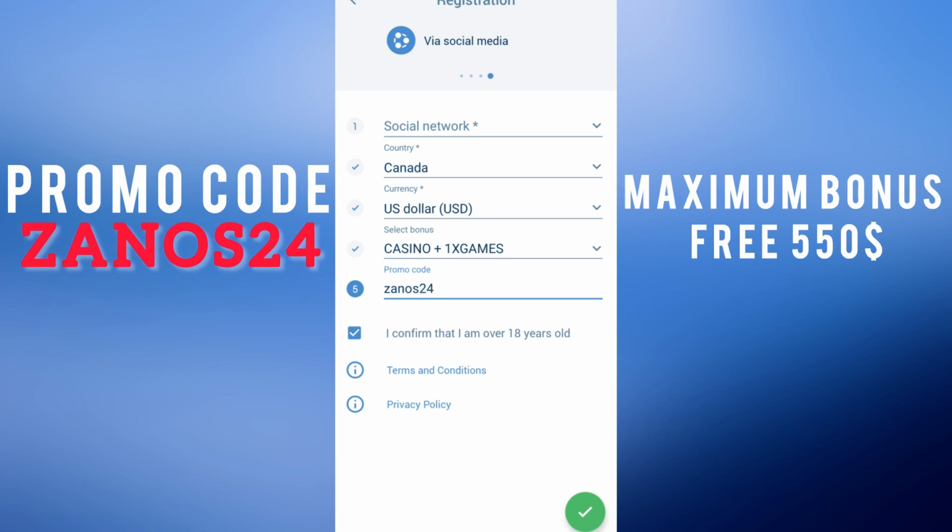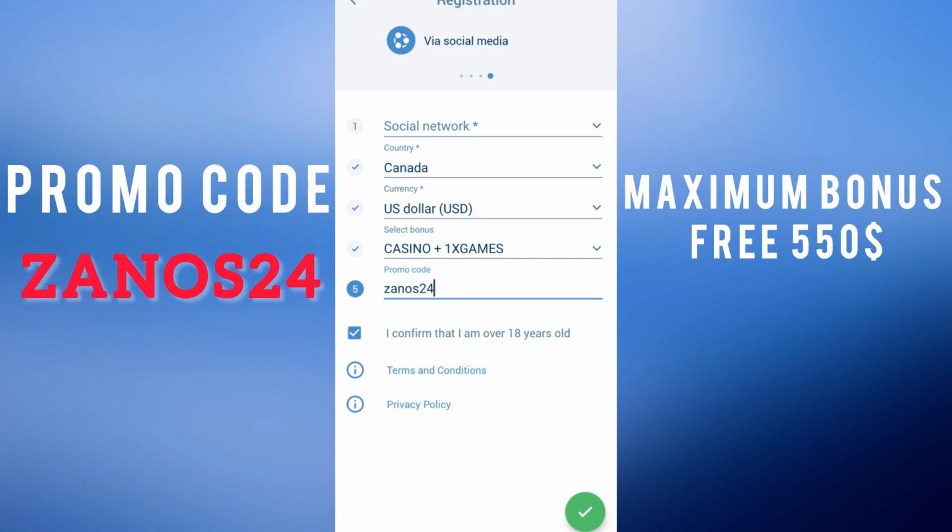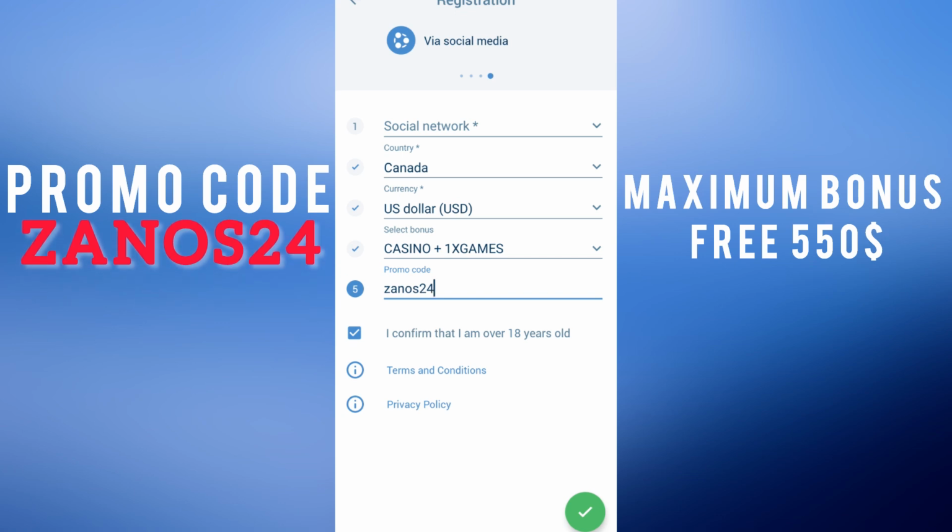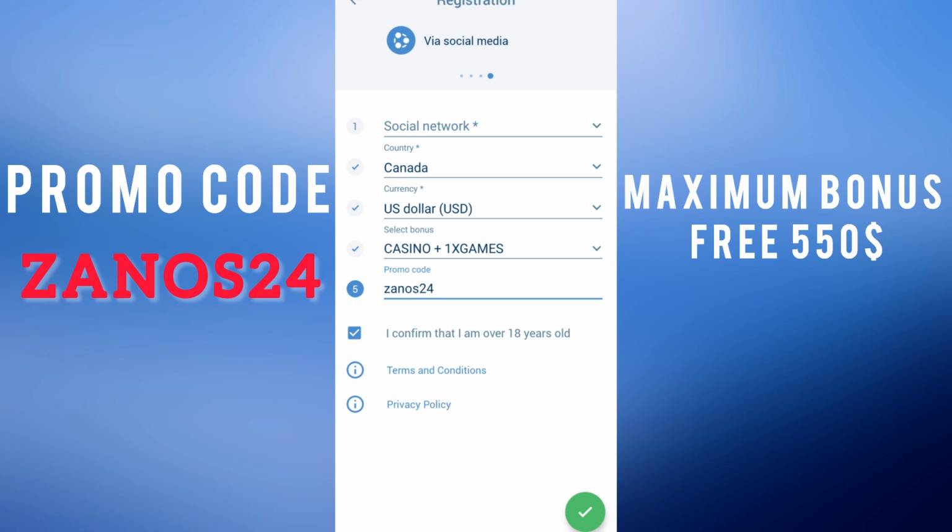Finally, go to the account deposits menu. In this menu, in order to receive a bonus, you need to replenish the balance in any way convenient for you. Balance is replenished almost instantly.